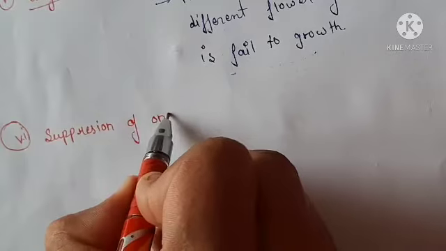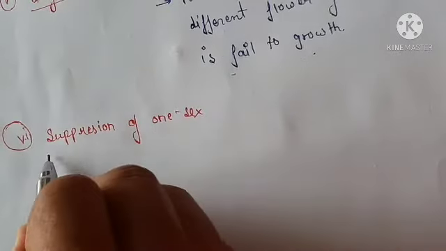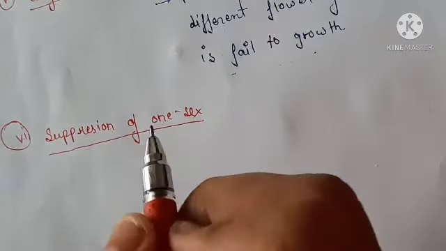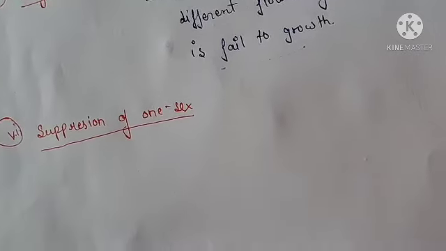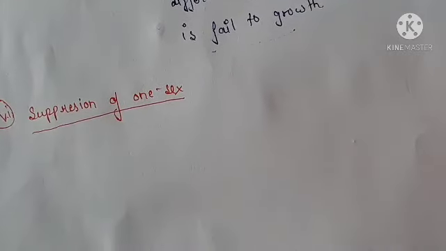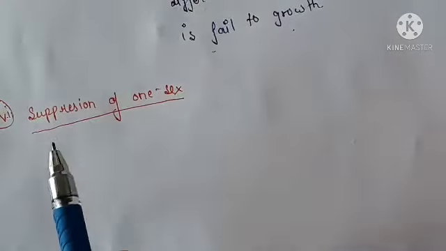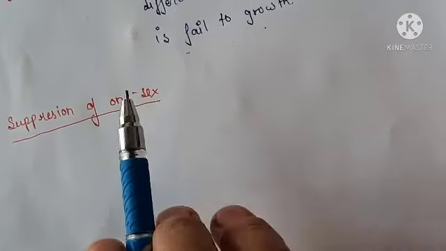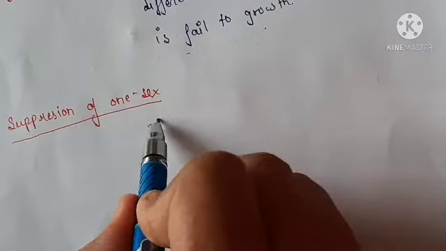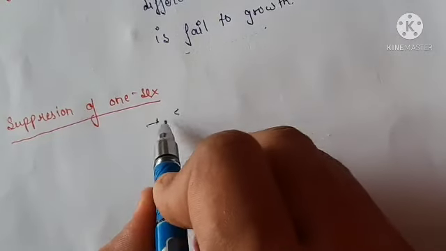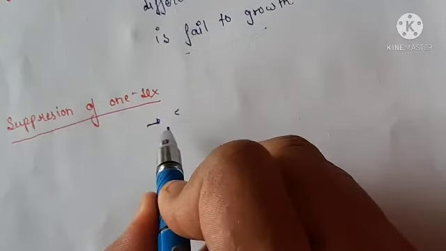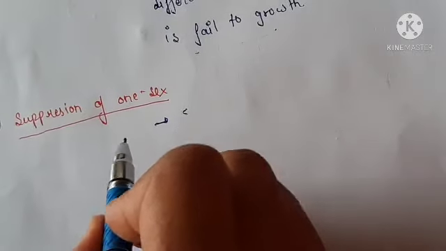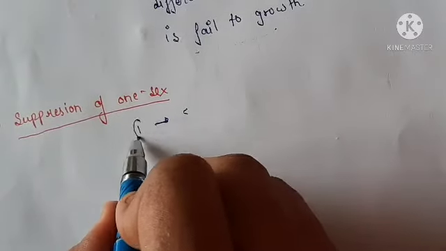Separation of one sex means, friends, it is very clear from the name. In this case there are two conditions. Okay, you can understand with this. First condition is what?